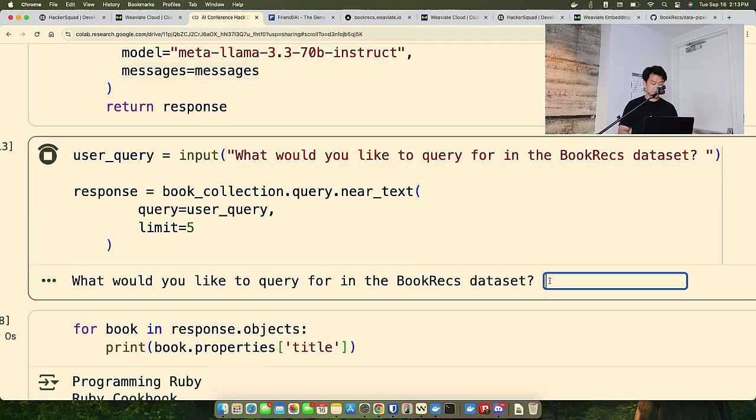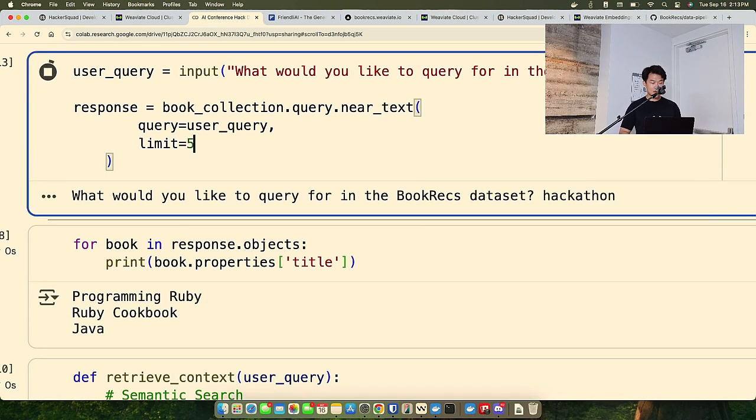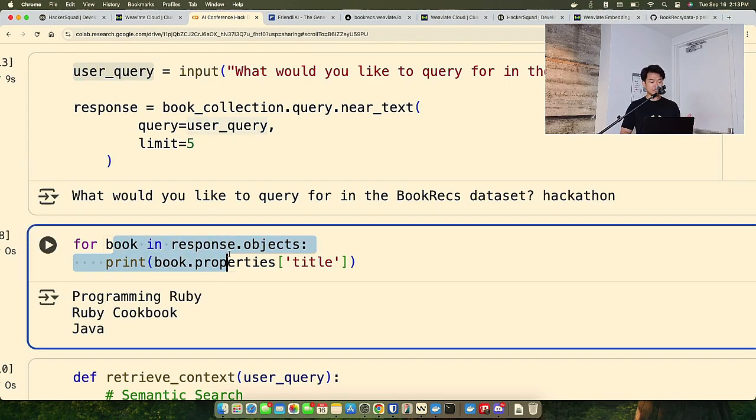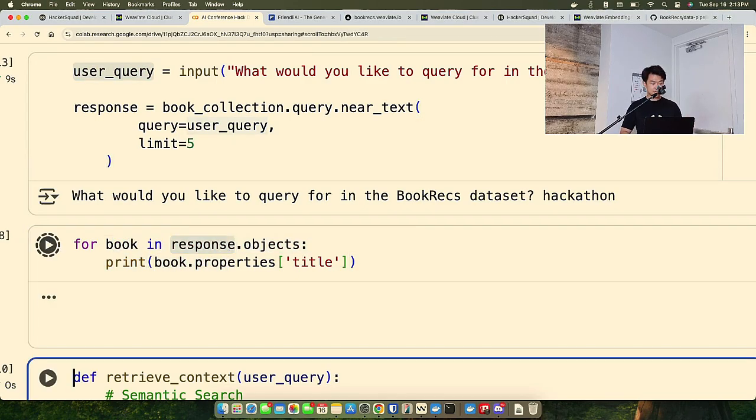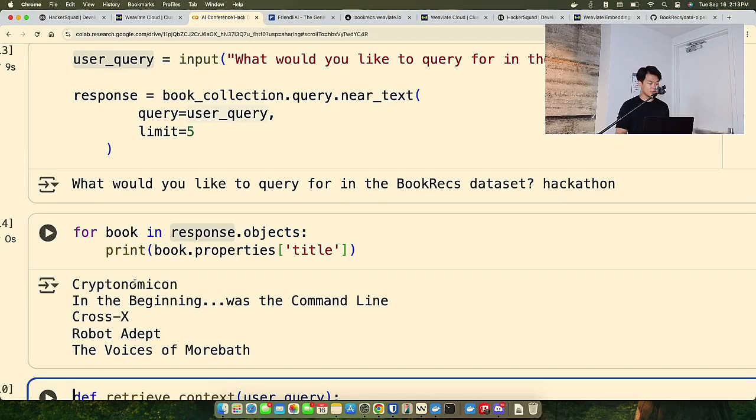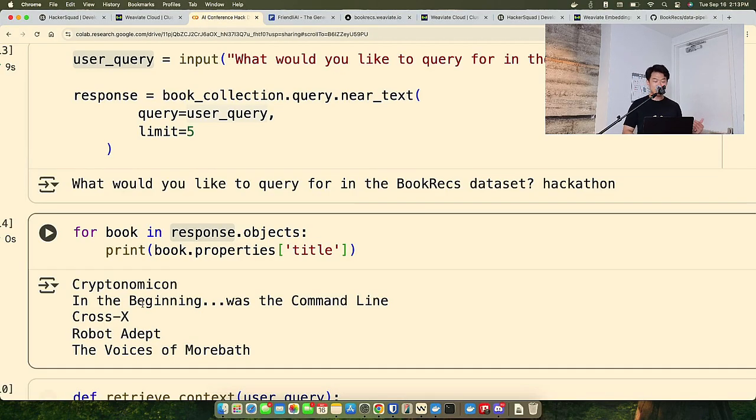Let's query for something like, I don't know, hackathon, because we're at a hackathon right now. That's going to instantiate the query. We've loaded that user query in here, and then here are the responses. We're going to run this, and it's going to print each and every one of the responses. So Cryptonomicon, In the Beginning Was the Command Line, CrossX, Robot Adept, and The Voices of Moravec. I think these are pretty relevant and semantically similar to hackathons.